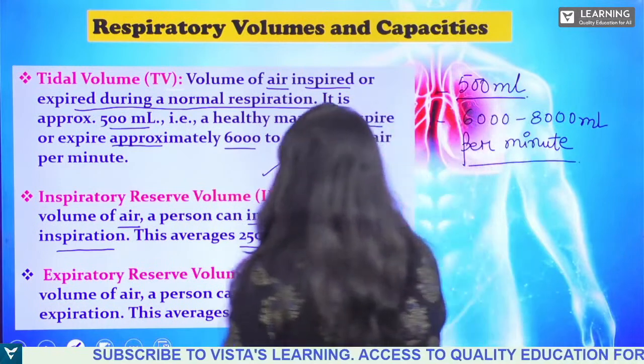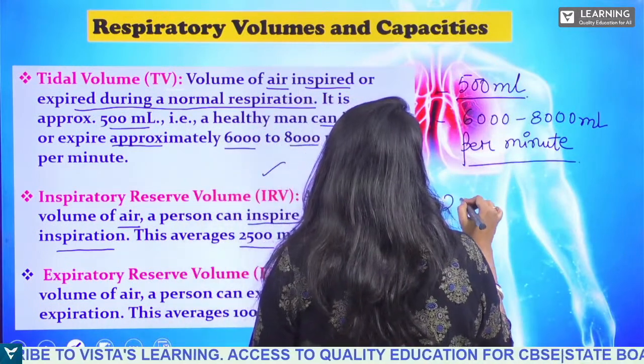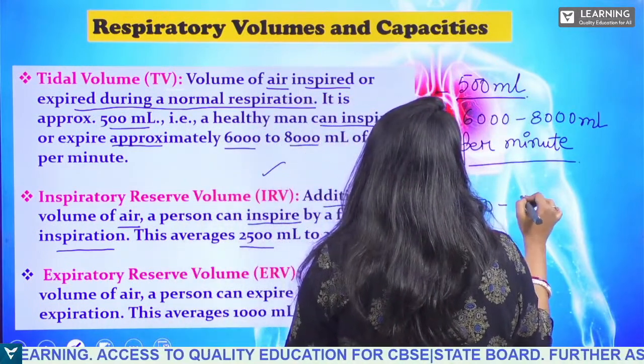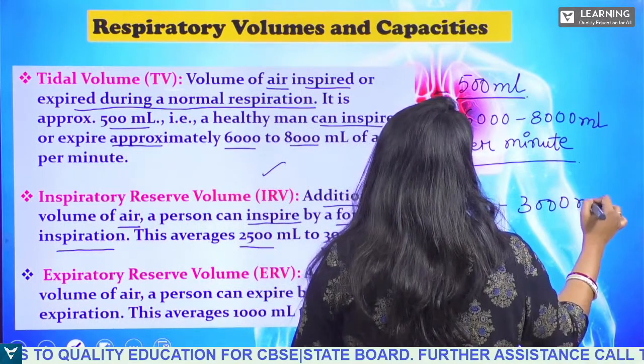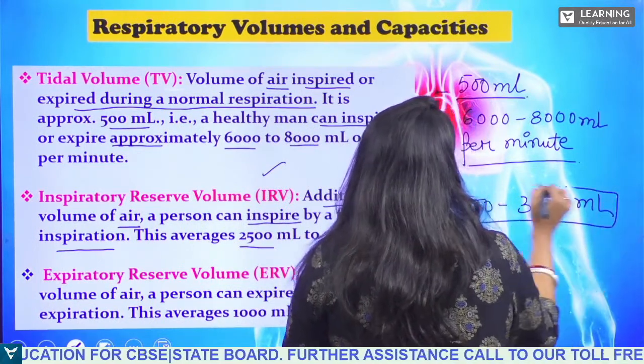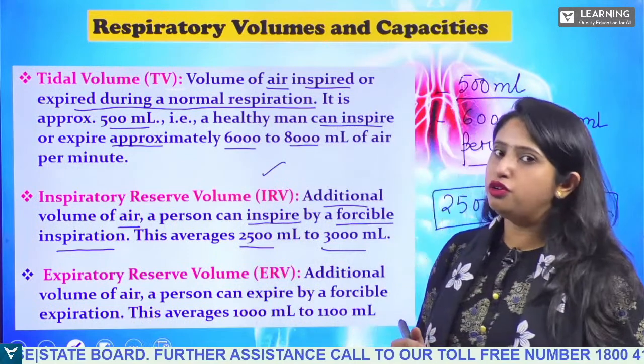So inspiratory reserve volume, how much is it? It is 2,500 to 3,000 ml. You have to remember these values, okay? These are very, very important. These values should be remembered, okay?